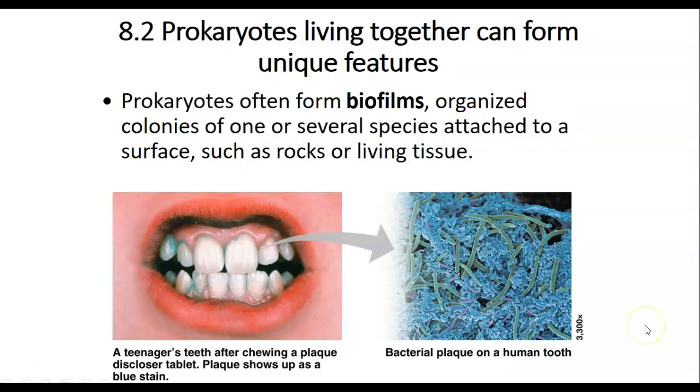Prokaryotes can also form a biofilm. A biofilm is an organized colony of one or several species of prokaryotes attached to a surface. This is a picture of a teenager's teeth after chewing gum. The plaque shows up as a blue stain. When we magnify the blue stain, we can see the bacterial biofilm under the microscope.